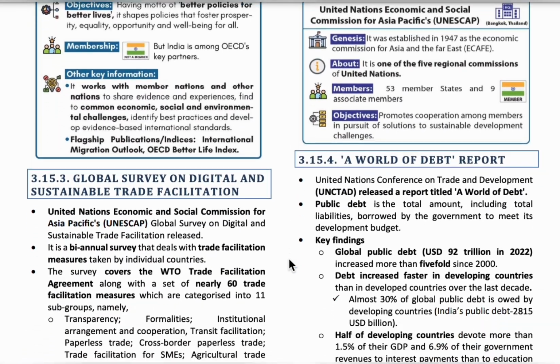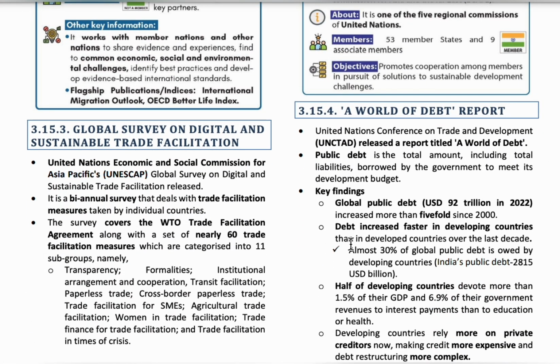The next topic is the World of Debt report. The World of Debt report is released by the United Nations Conference on Trade and Development. As per the report, the global public debt has increased more than 5 times since 2000. The public debt of the developing countries is around 30%. Public debt means the debt taken by the governments of all countries.